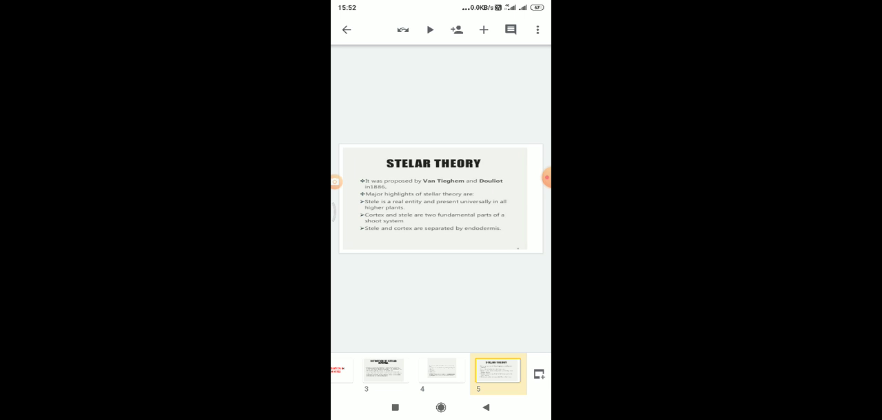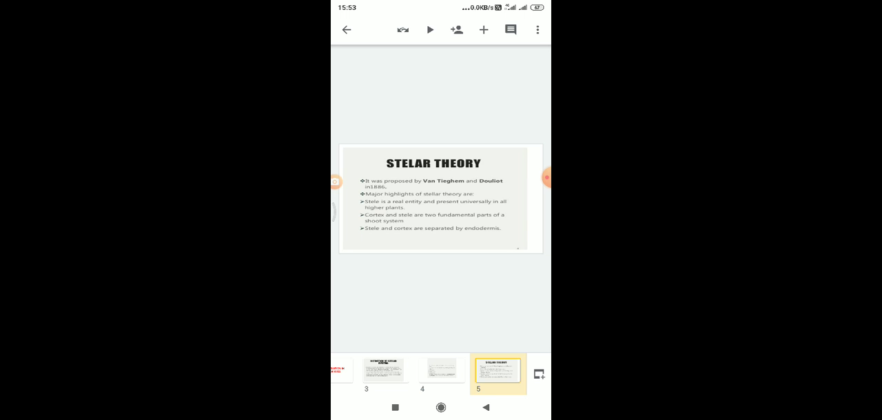What is stelar theory? It was proposed by Van Tieghem and Douliot in 1886. The major highlights of the stelar theory are that the stele is a real entity and present universally in all higher plants. Cortex and stele are 2 fundamental parts of a shoot system. Stele and cortex are separated by the endodermis.